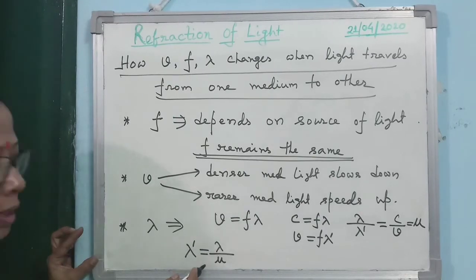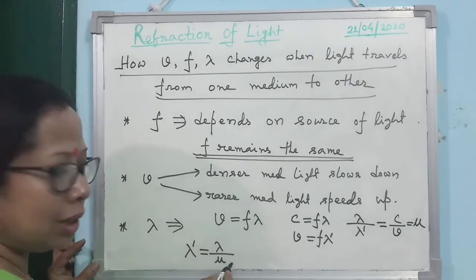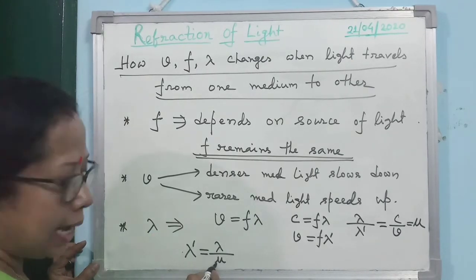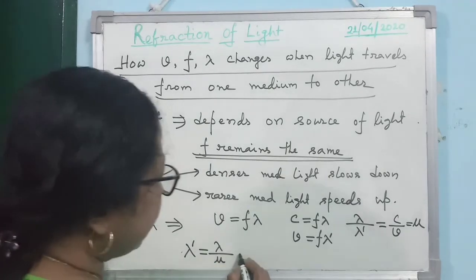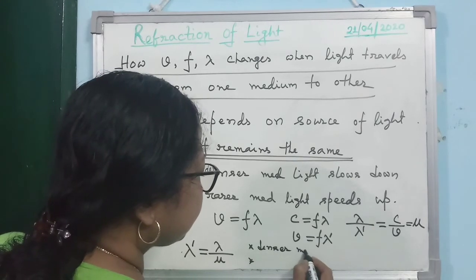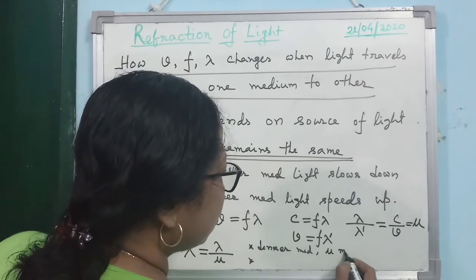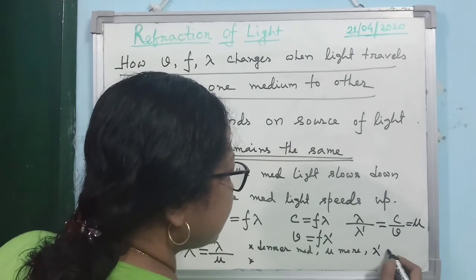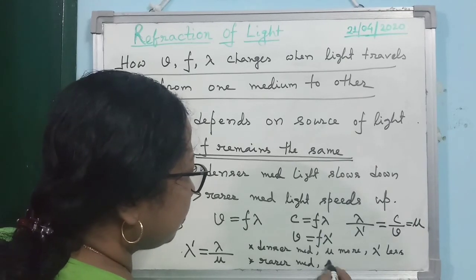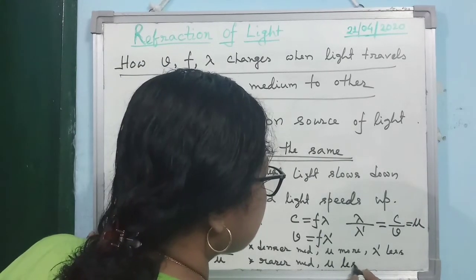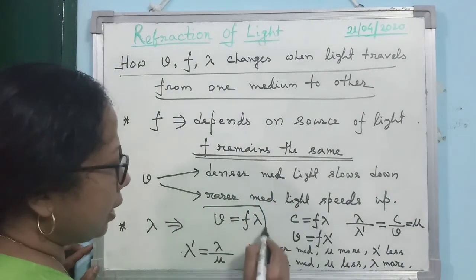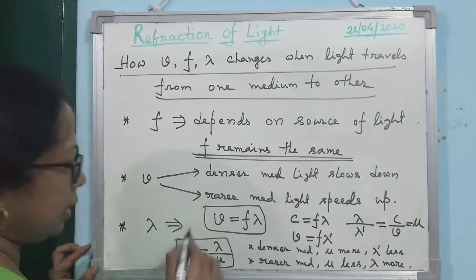Clear to everyone what I said? So you see, in a denser medium, mu will be more, so lambda will decrease. And in a rarer medium, mu will be less, so lambda dash will increase. So I am writing the outcome here in two points: in a denser medium, mu is more, so lambda dash is less. And in a rarer medium, mu is less, so lambda dash is more. So you see, you can explain lambda by utilizing this formula also.